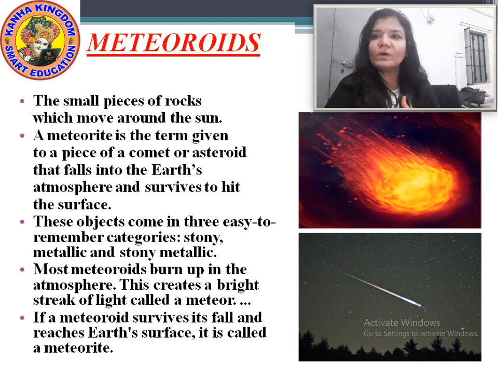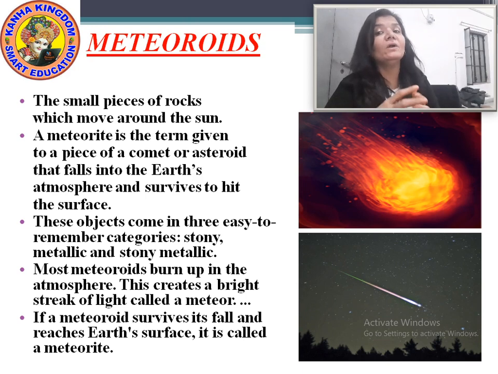These meteoroids can be stony, in the form of a stone of any shape and size. They can be metallic or they can be stony metallic. So these are the 3 easy to remember categories of the meteoroids.